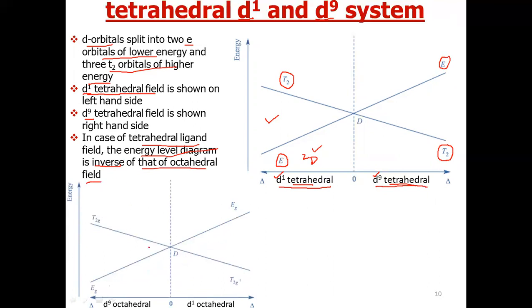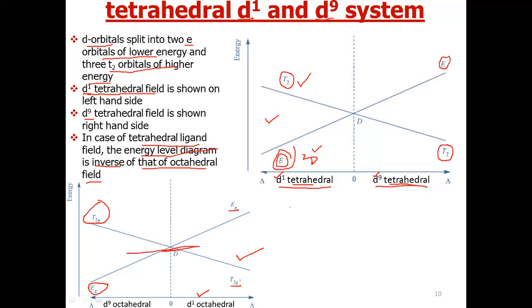Let us see. So this was the diagram in case of octahedral field. Here for D1 octahedral, T2g was of lower energy, Eg was of higher energy. Here D1 tetrahedral is reverse of this. E is of lesser energy, T2 is of higher energy, whereas D9 octahedral was Eg of lower energy, T2g of higher energy.